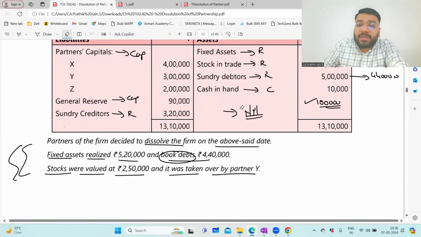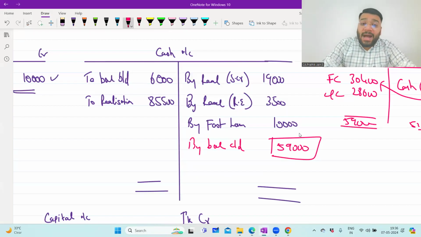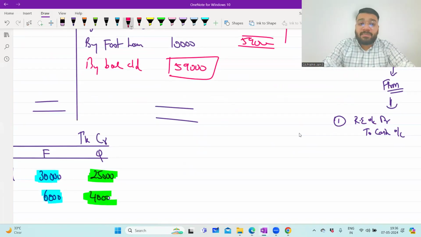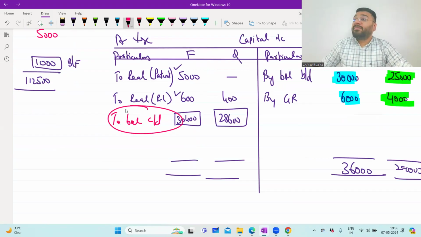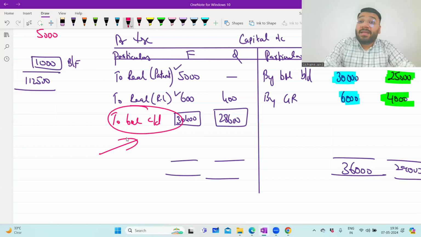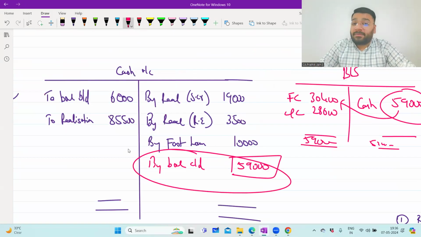Now, anywhere in the question have they told you that the partners are insolvent? Anywhere have they used the word insolvent? So this is a question where the dissolution is done and all the partners are solvent. All the partners are solvent means the court did not declare anybody as bankrupt. And moreover, in the previous question, I was not bothered about the solvency or insolvency because we had already sufficient money to pay back to the owner. We had surplus money to pay. The last entry was where we were making the payment to the partner.